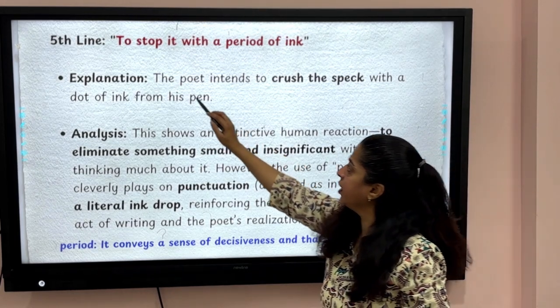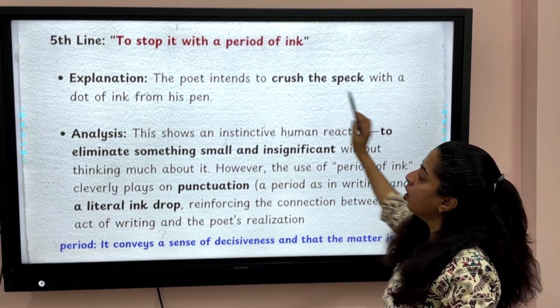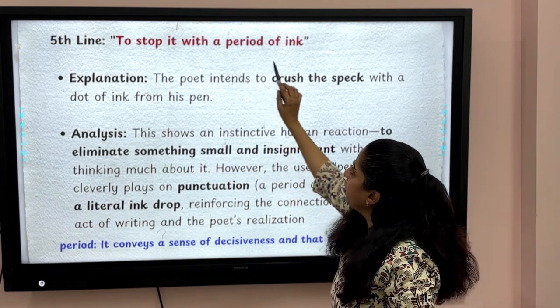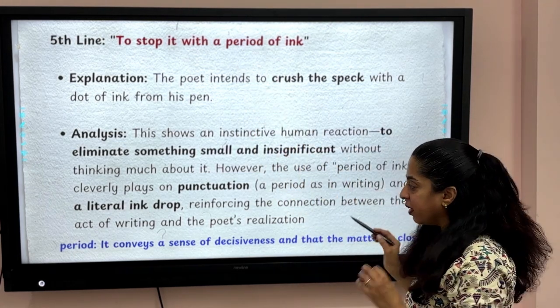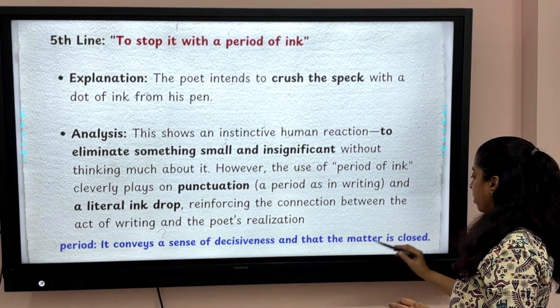So read here, the poet intends to crush the speck with a dot of ink from his pen. Okay, now what do you mean by period of ink? Period conveys a sense of decisiveness and that the matter is closed.